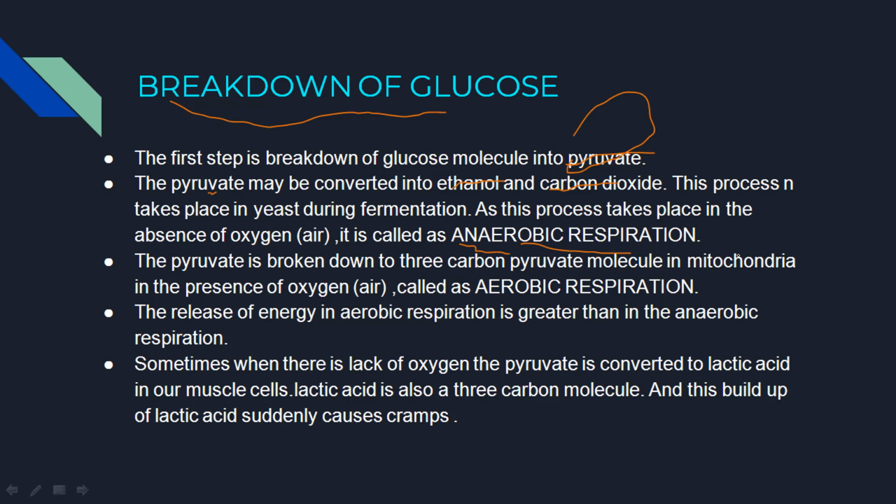So what do you mean by anaerobic respiration? It is nothing but respiration which takes place in the absence of oxygen. So this is about anaerobic respiration.